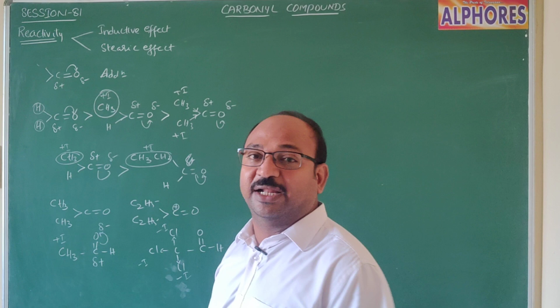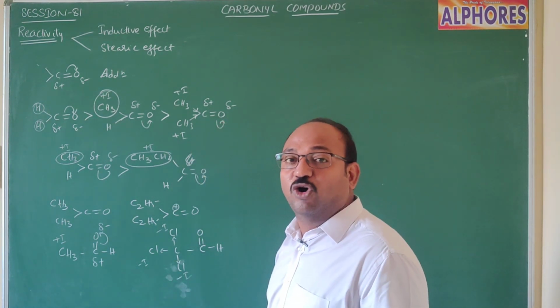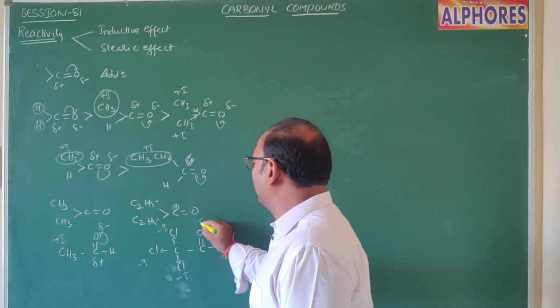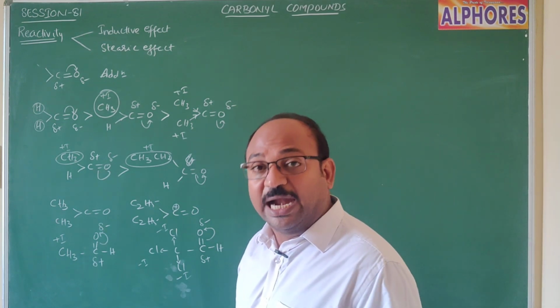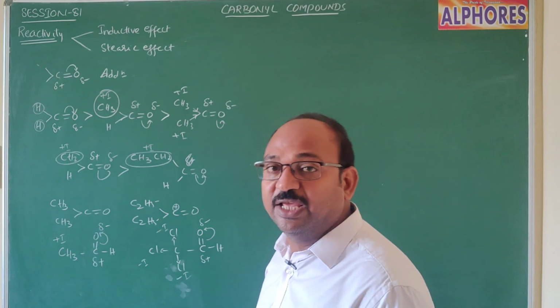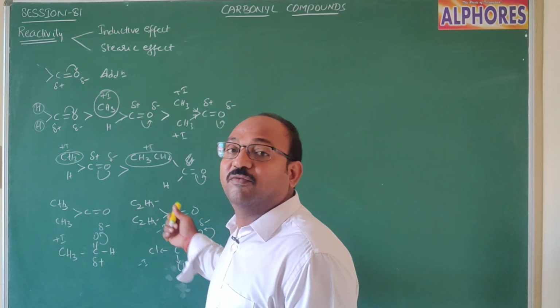The more the minus I groups, the more the electron withdrawing nature. Here the pi electrons are shifted more towards oxygen, the carbon gets positive charge, and that positive charge density increases furthermore because of 3 electron withdrawing groups.